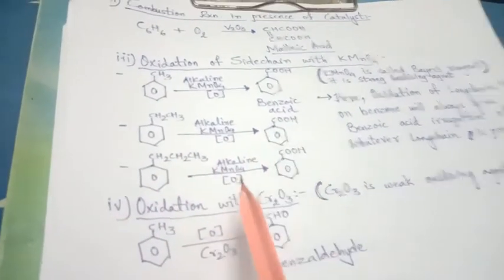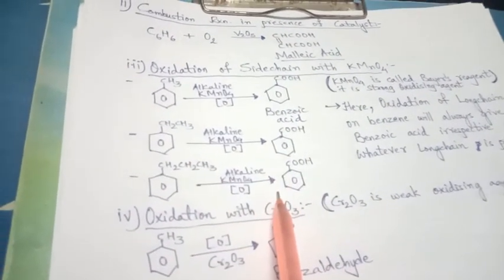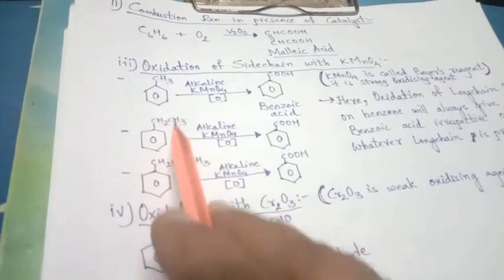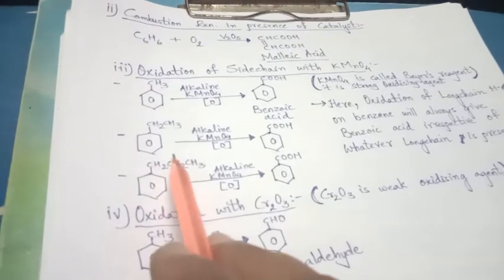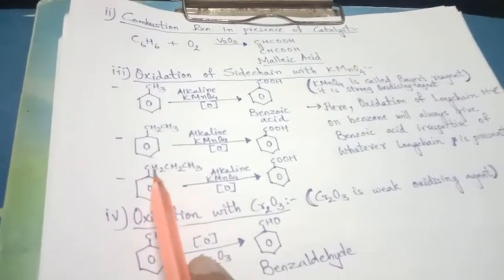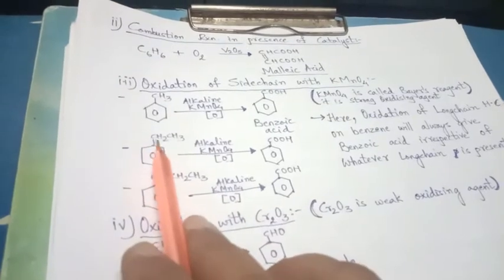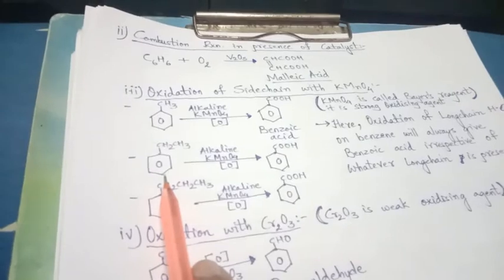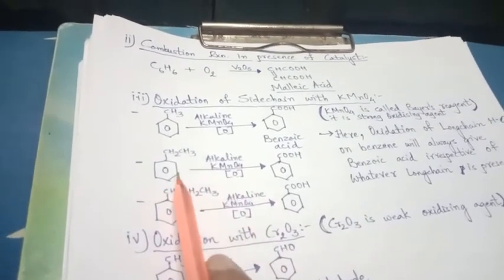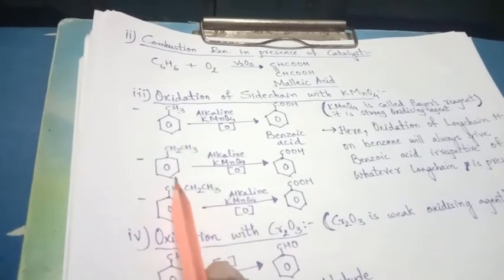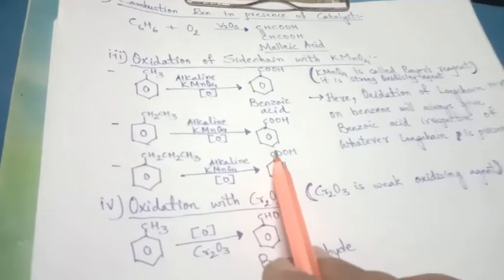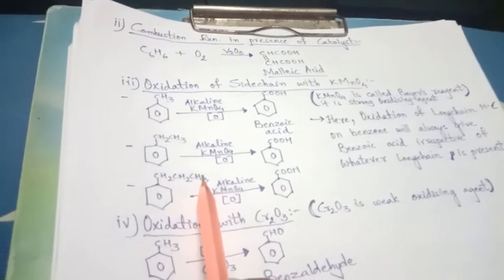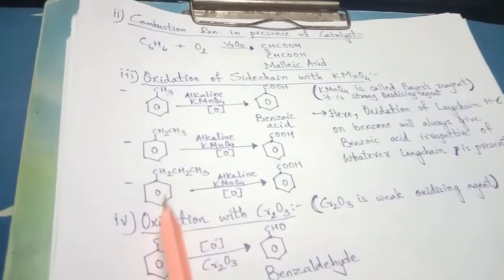Now here one thing is to keep in mind that instead of methyl benzene, if it is ethyl benzene, or if it is propyl benzene, or if it is butyl benzene, that means whatever amount of the carbon chain is present over here, longest carbon chain even, alkaline KMnO4 on oxidation of this long chain carbon with benzene will always give benzoic acid irrespective of the long hydrocarbon chain present on the benzene ring.